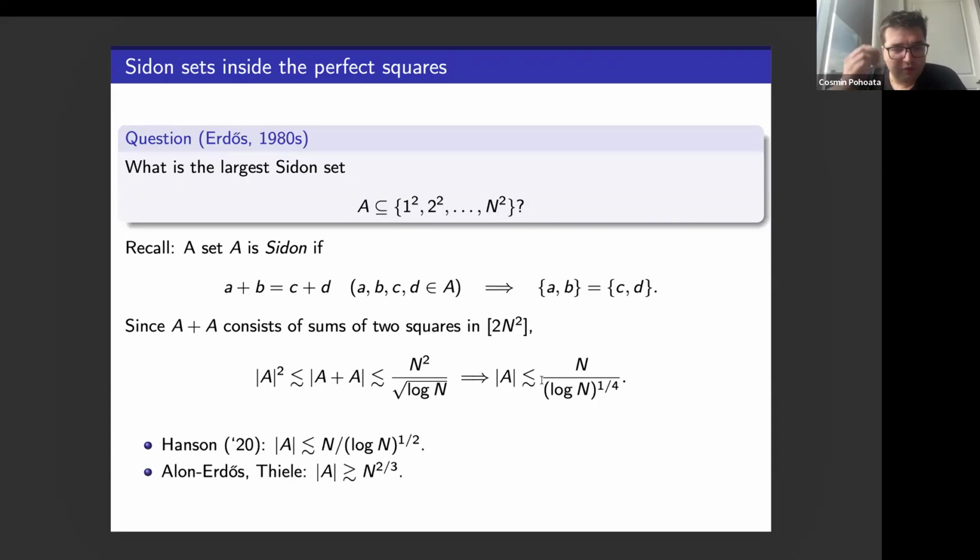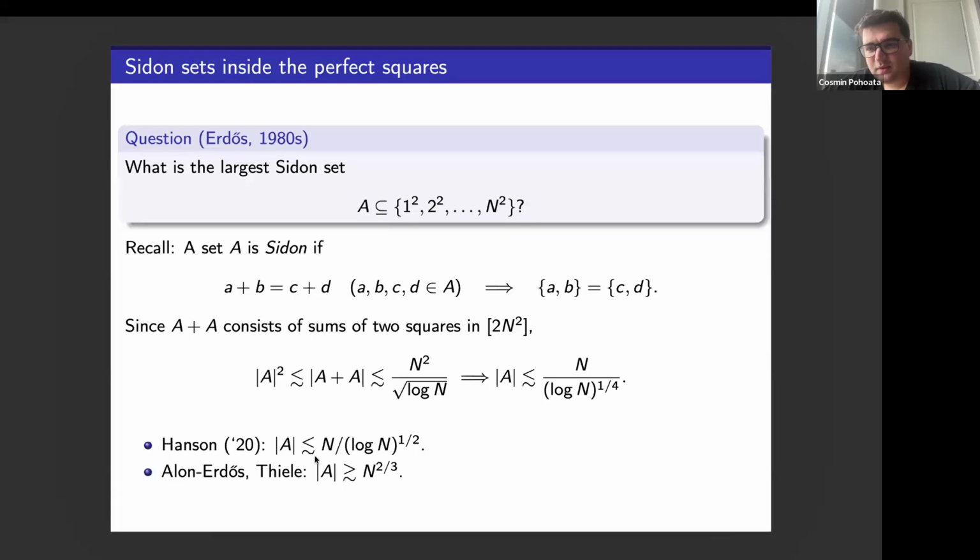This has been improved not too long ago by Hansen. So this log n to the 1/4 became log n to the 1/2. But it's been an interesting question whether one can do better than this. The lower bound construction is quite far off. In a paper of Alon and Erdős from the early 80s, they noticed that if you take a random set of the first n squares and do a probabilistic deletion argument, you get a construction on the order of n to the 2/3, perhaps divided by some logarithmic terms.